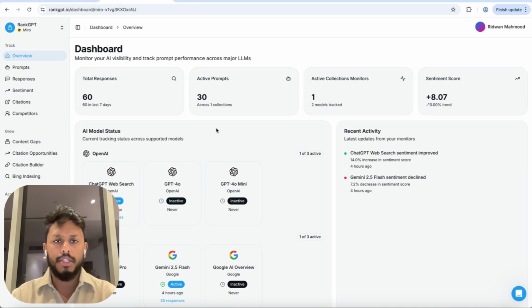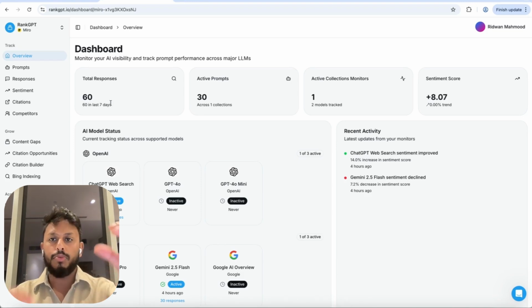So I'll explain now in more detail how you actually track your rankings with RankGPT. So here is the dashboard page, and at the top you have a summary, so you can see how many responses have been collected. So a response is when we send a prompt to a model, and then a response is generated. That's the response. Then you have active prompts. That's how many prompts that you're tracking in total.